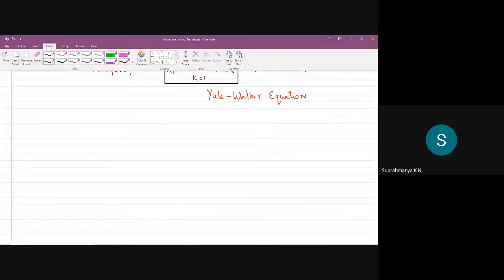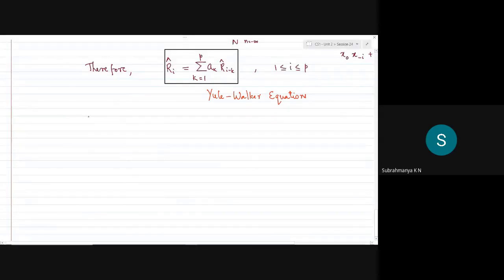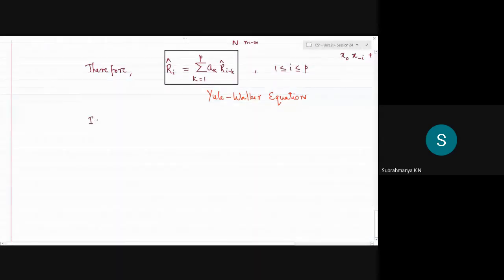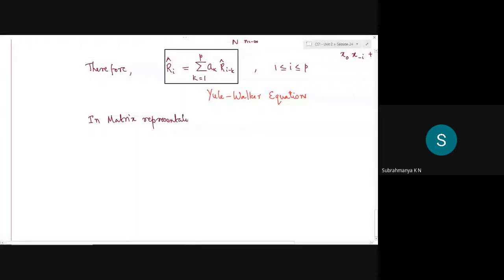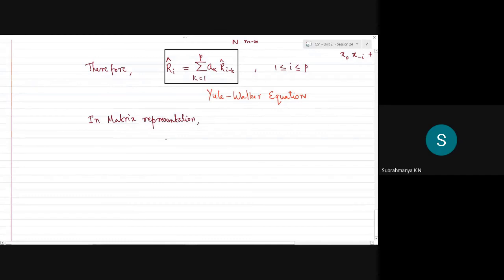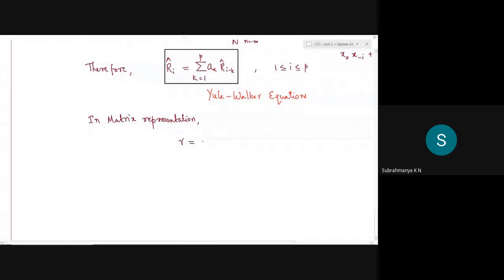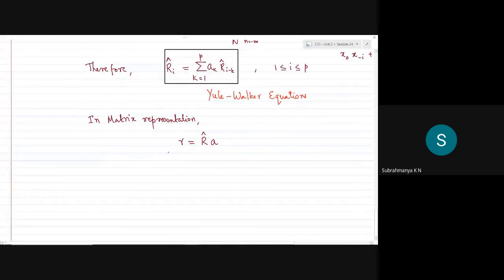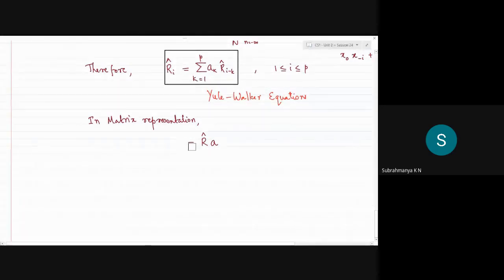So in terms of matrix representation, the left hand side can be written as R equal to R hat times A, where R is a matrix. I'll rewrite this so that you know this is a matrix.